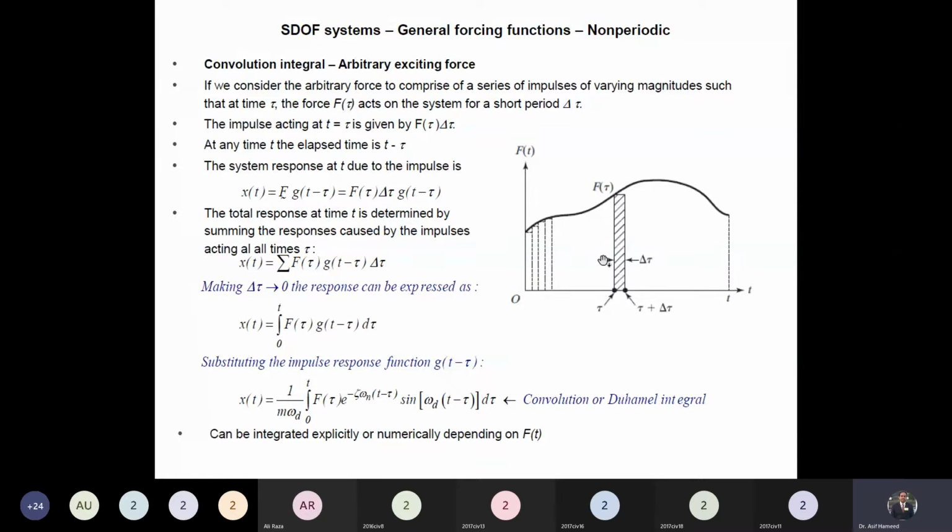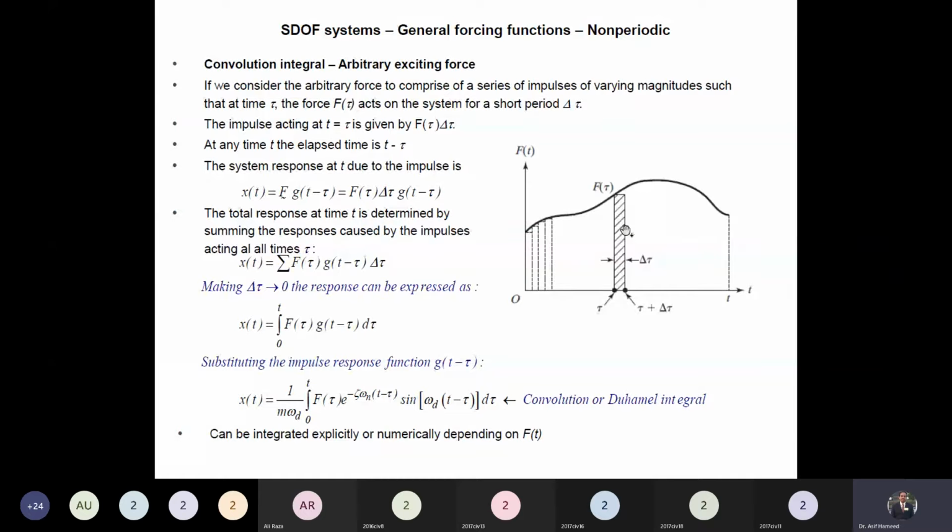And what is the impulse loading? The large magnitude of the force acting for a very short period of time, that is the impulse. So what we will do, we will divide this loading into series of impulses. Okay, and we can find out the response because of each impulse separately, and then we can integrate over the time, or we can sum up the responses because of all impulses.